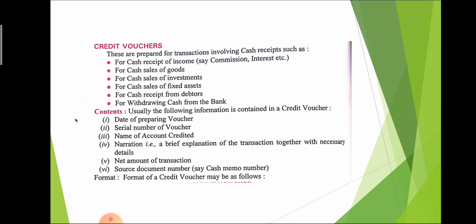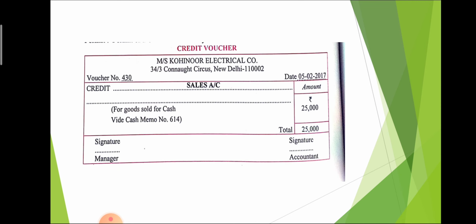It means in any form when cash comes into the business, that is income for the business, at that time we will have to make a credit voucher. Contents of a credit voucher are date of preparing voucher, serial number of voucher, name of account, narration, net amount of transaction, and source document, all are mentioned. Here the format is also given.